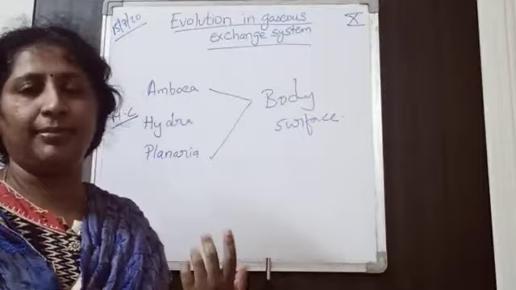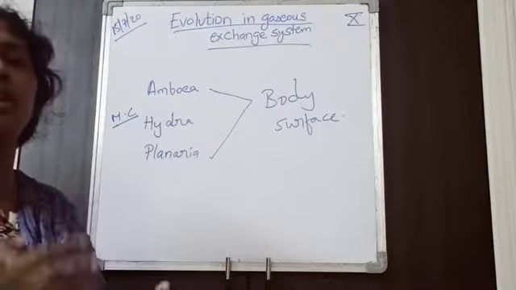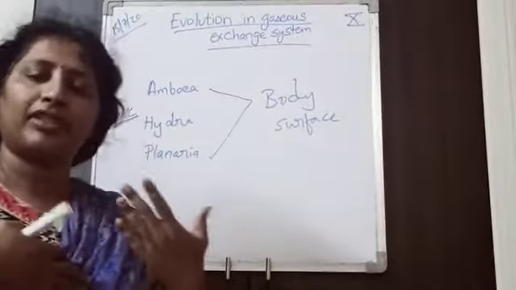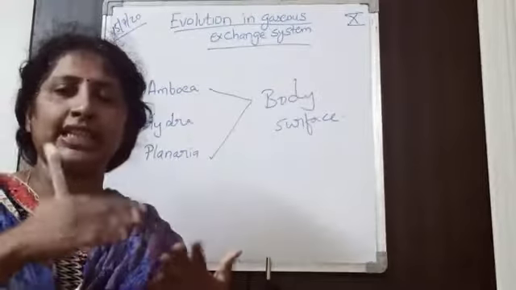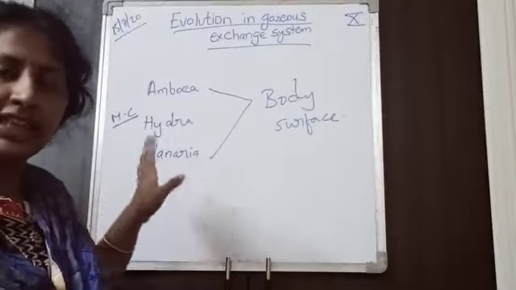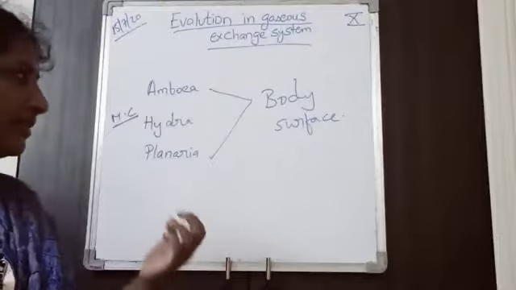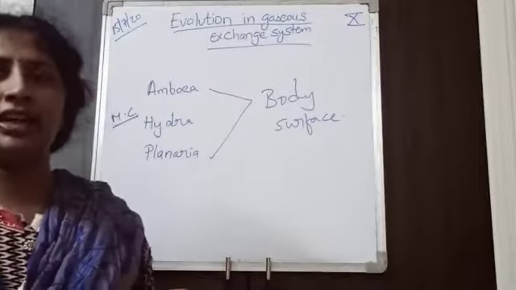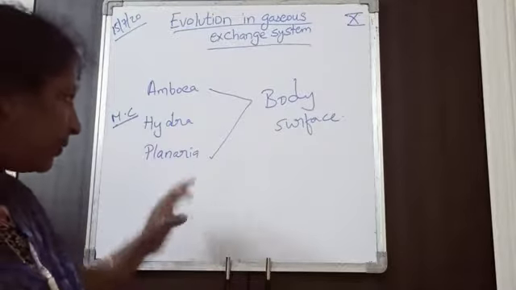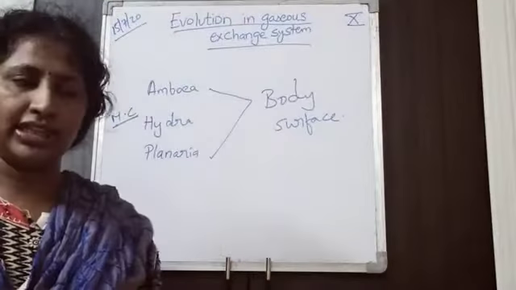So respiration takes place through the body surface, which means oxygen and carbon dioxide go inside and outside through their body surface. Even in simple multicellular organisms like Hydra and Planaria, the gaseous exchange takes place through the body surface.